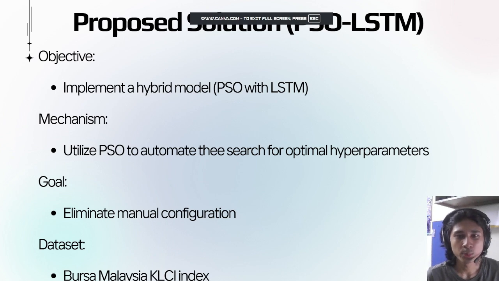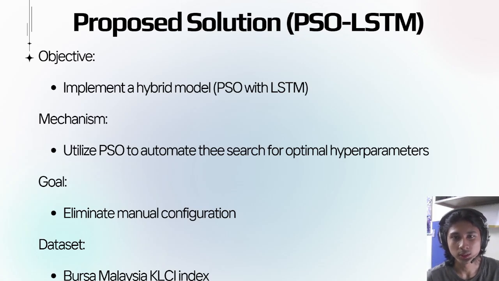So our proposed solution is PSO-LSTM. The objective is we implement a hybrid model integrating particle swarm optimization with LSTM networks. It utilizes PSO to automate the search for optimal hyperparameters like hidden layers and learning rates.